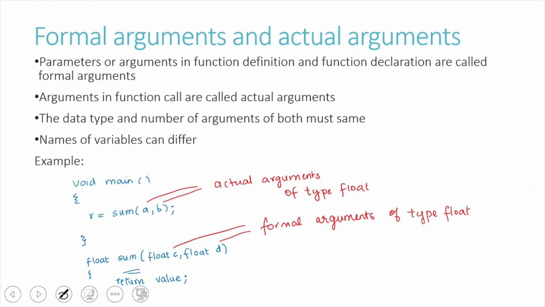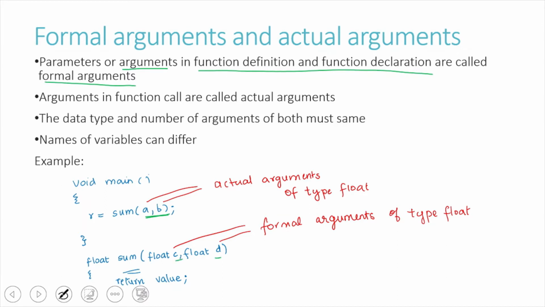Next, let us study formal arguments and actual arguments. Arguments are variables that we pass from the calling function to the called function. Inside the calling function we have the actual arguments. So here we have written a, b; they will be the actual arguments. And what is mentioned in the function declaration or the function definition will be called the formal arguments.